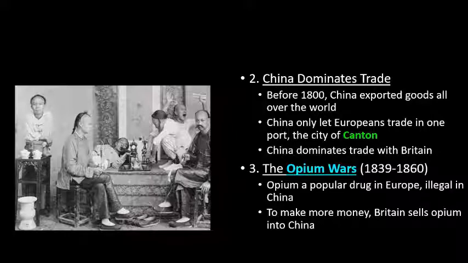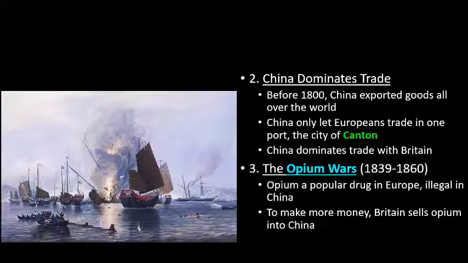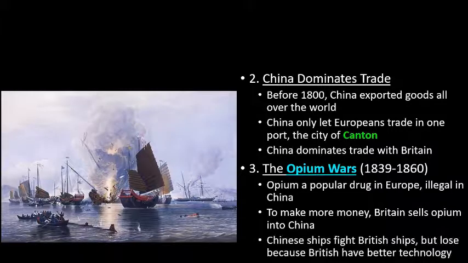So what happens is the Chinese fight back and the British annihilate them. Here you see Chinese junks, which is what their ships are called, and they're getting obliterated, guys, by the modern British Navy. So, no chance. So here's the deal, guys. Look what just happened. China said, no, we will not allow you to trade opium in our country. Great Britain said, okay, I'm doing it anyway. There was a fight and Great Britain won. So Chinese ships fight the British, but they lose because the British have better technology.